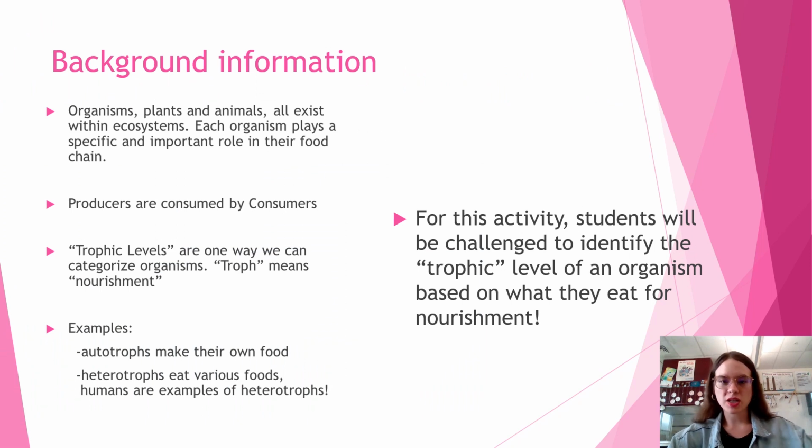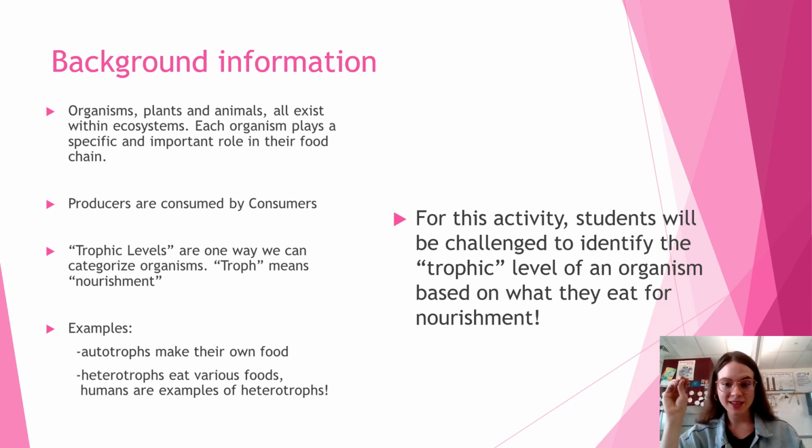So the background information I thought my students would need. Organisms, plants, and animals all exist within ecosystems. Each organism plays a specific and important role in their food chain. Producers are consumed by consumers, and trophic levels are one way that we can categorize organisms. Troph meaning nourishment. Examples are autotrophs, those that make their own food, like we can consider plants as the producers as being autotrophs. And heterotrophs eat various foods. Humans, us, are examples of heterotrophs.